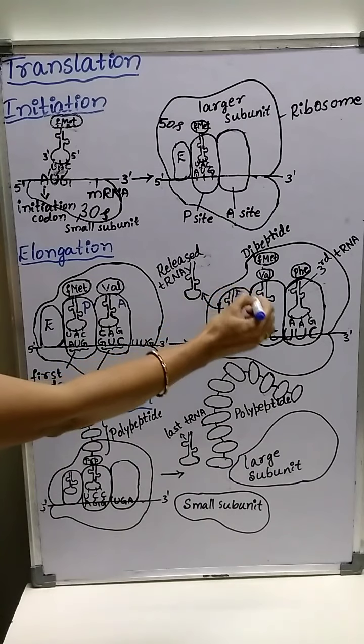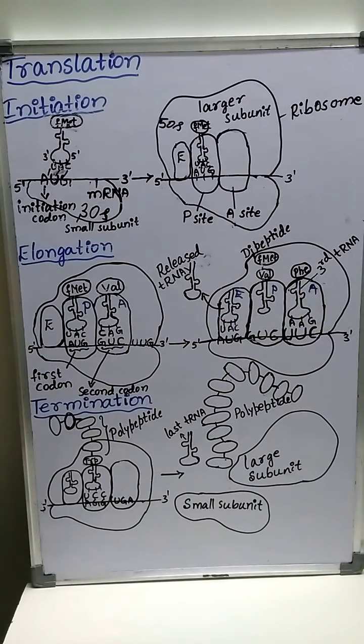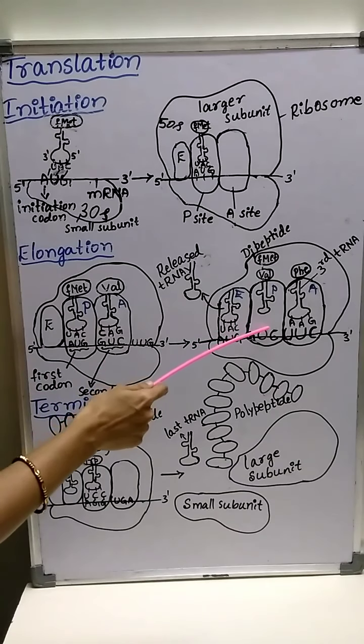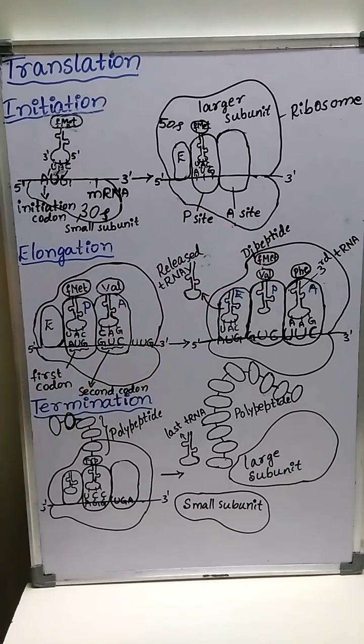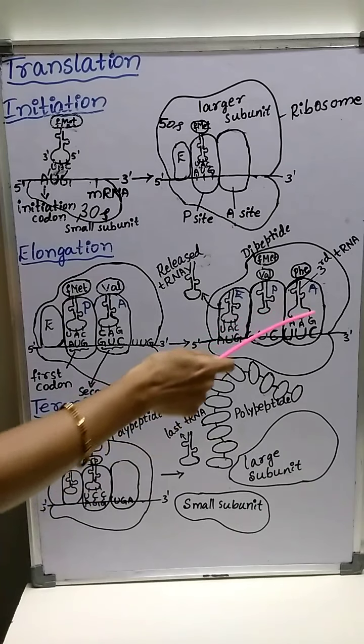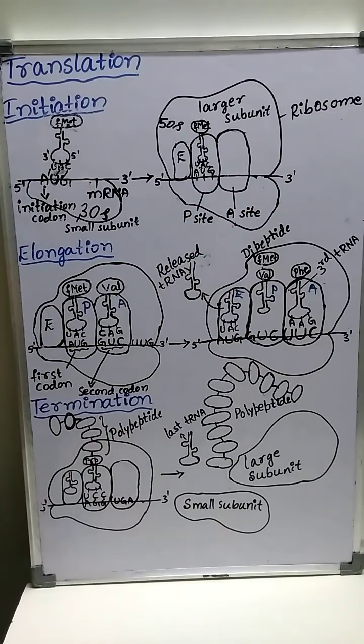This one is E, this one is P, and this one is A. The second tRNA carrying the second amino acid leaves the A site and comes to the P site and makes the A site free for the third amino acid tRNA.